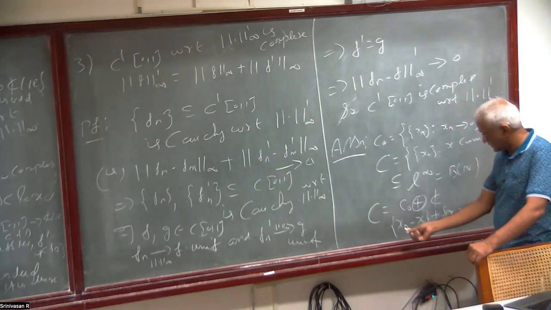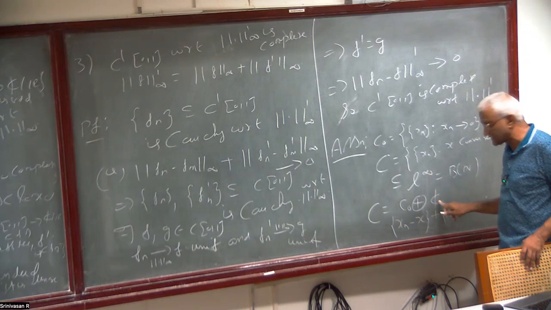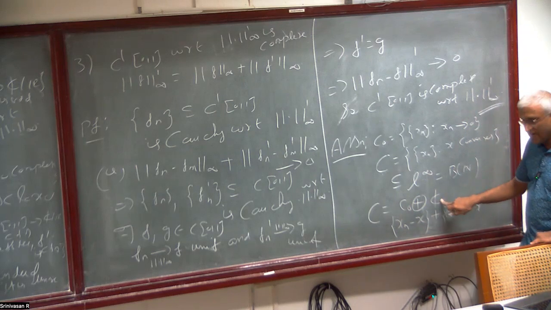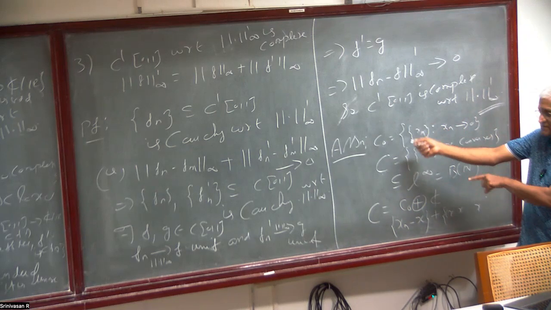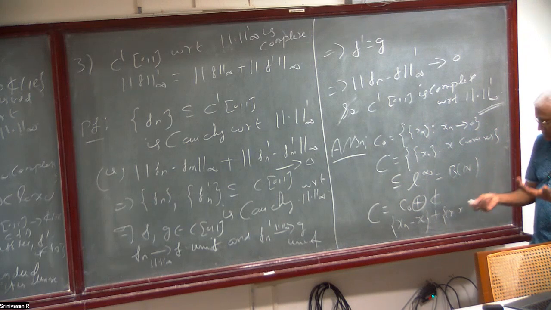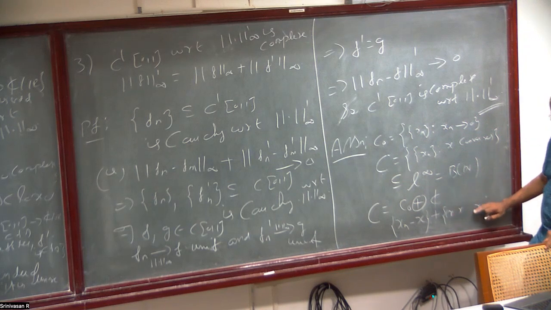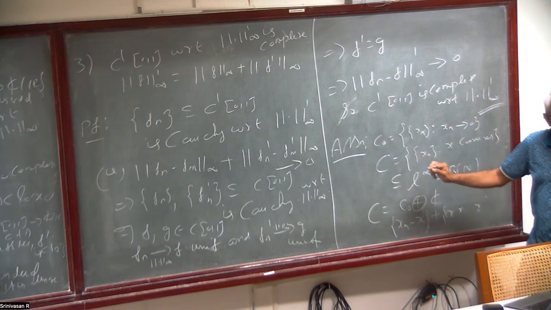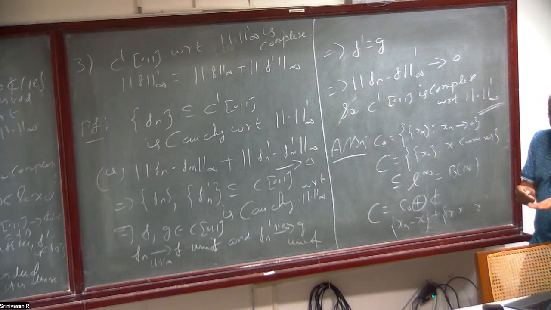Here C means, if you take any complex number or real number, it depends on which vector space you take, this is one dimensional. This is actually just C as a vector space. You take all constant sequences, that is isomorphic to C as a vector space.